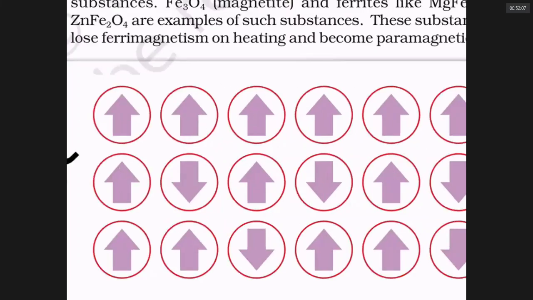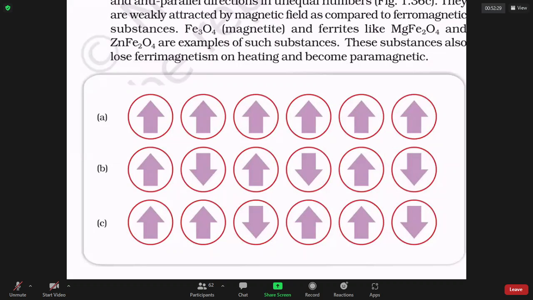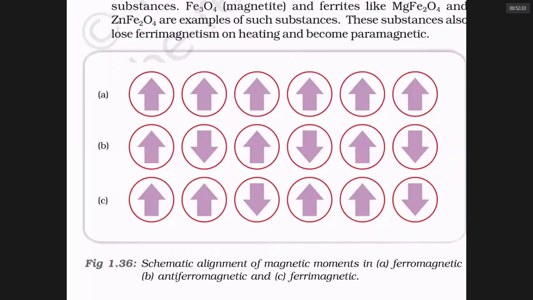If the magnetic field generated in some clusters is opposed by some other clusters, but overall most of them are in one direction, that is called ferrimagnetic. If 50% of the domains' field is opposed by another 50%, as in the case of B, it is called anti-ferromagnetic.